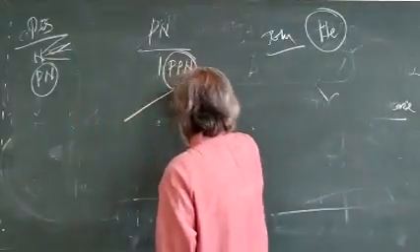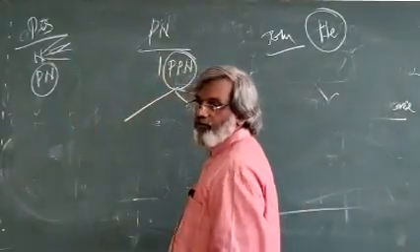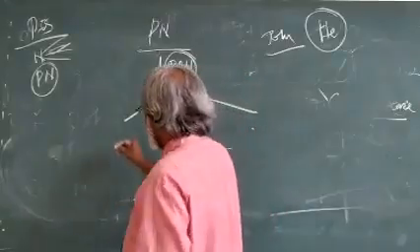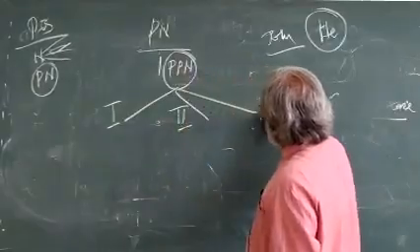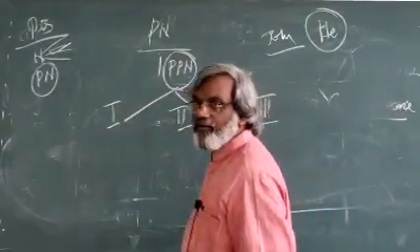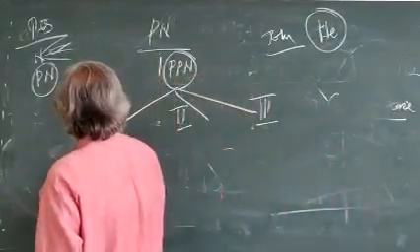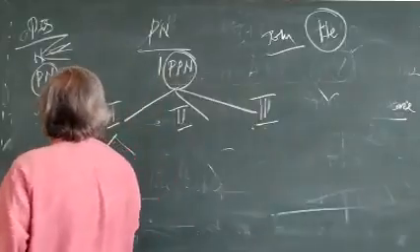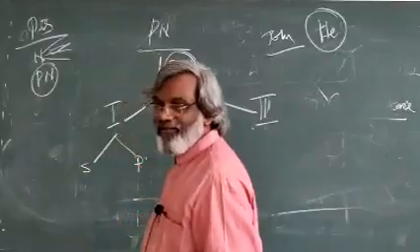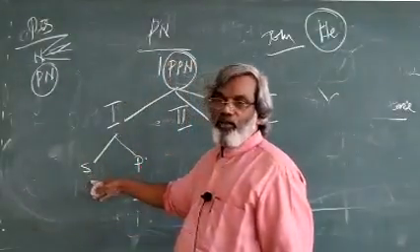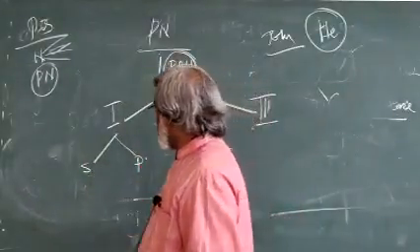What is PPN? Easily identified. You divide them into three: first person, then second person, then third person. Then again, this first person will be divided into S and P, singular and plural.